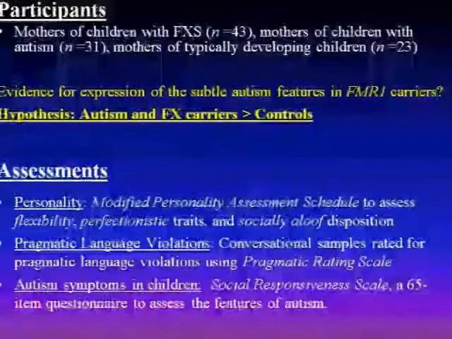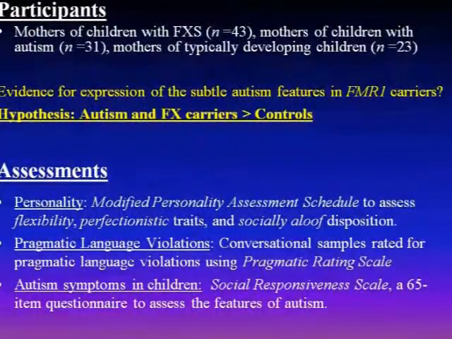Okay, straight to the participants. We studied moms, and this is because we know a lot about the inheritance patterns in Fragile X, and all moms of a person with Fragile X are carriers of the Fragile X gene, FMR1, in its premutation state, unless, of course, they are carriers of the full mutation, but we screened for that. So we had this well-defined genetically defined population of mothers of children with Fragile X.